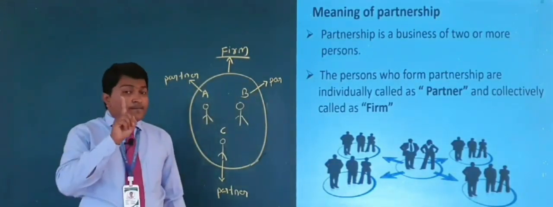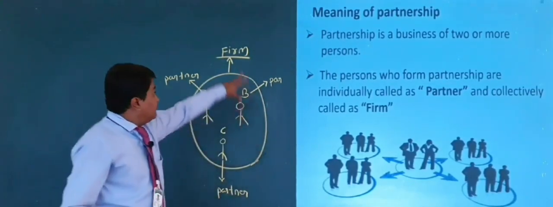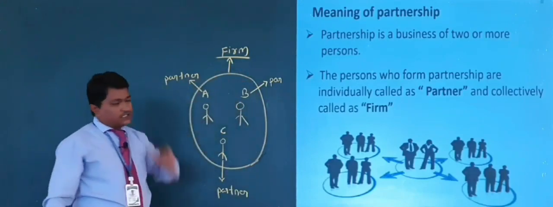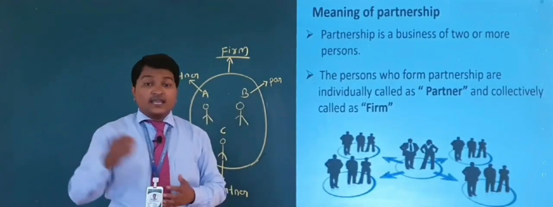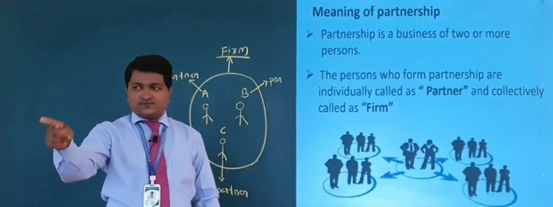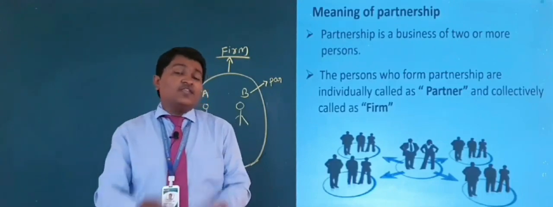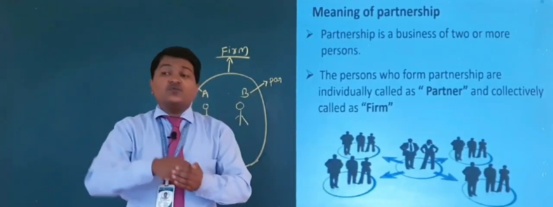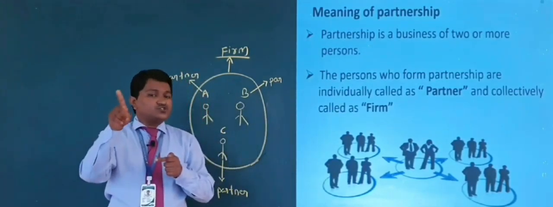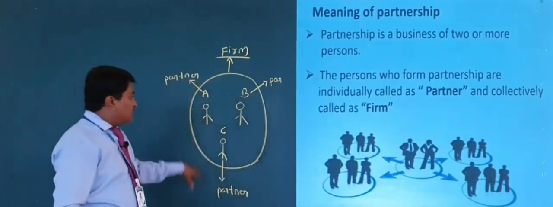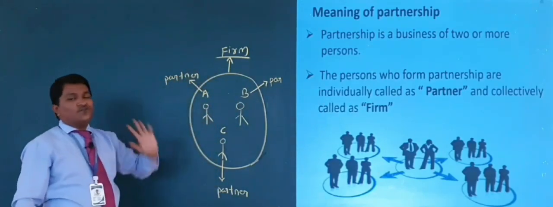Now clarify. Partners means individual persons of the firm, and firm is the collective name for all the partners. Collective means together we call. Say for example, in a class, everyone we call a student, right? He is a student, he is a student, she is a student, like this. And if you call all the students together, we call it a class. So collectively called a class and individually called a student. In the same manner, here individually called partners and collectively called a firm.